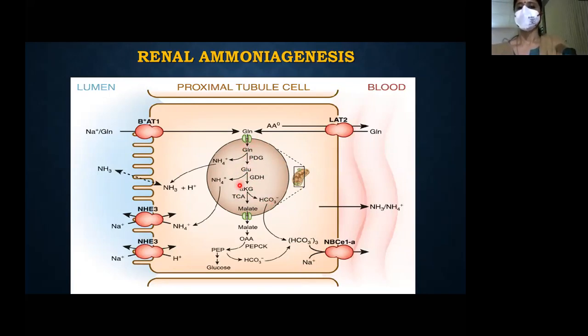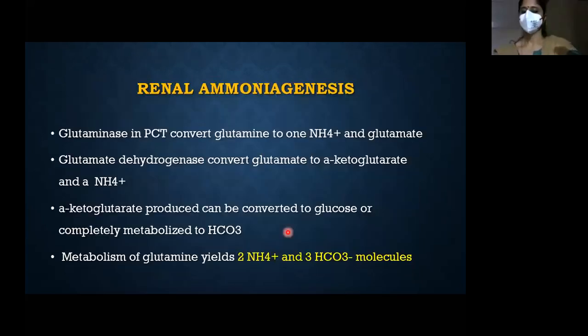So two ammonium, and along with ammonium you'll get two bicarb also, because this ammonium combines with H plus. For every H plus that is being secreted, you get a bicarb. So totally you get three bicarb, two ammonium molecules after glutamine metabolism.